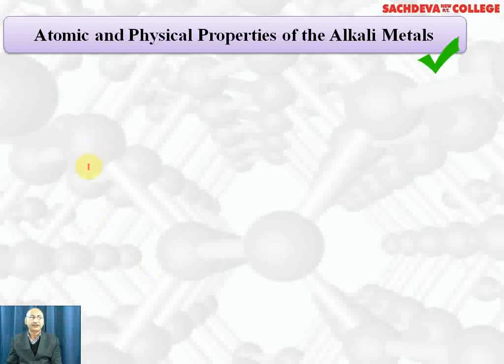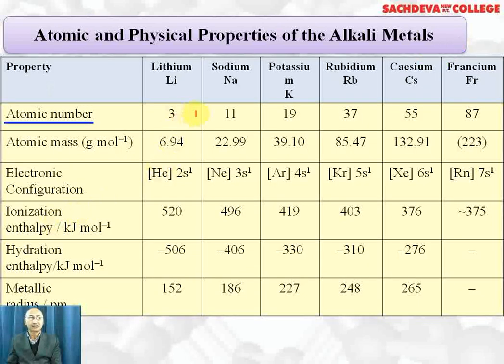Atomic and physical properties of alkali metals. Atomic number: lithium 3, sodium 11, potassium 19, rubidium 37, cesium 55 and francium 87. Atomic mass of lithium is around 7, sodium 23, potassium 39, rubidium 85.5, cesium 133, francium 223. Electronic configuration we have already discussed. All have ns1 electronic configuration.